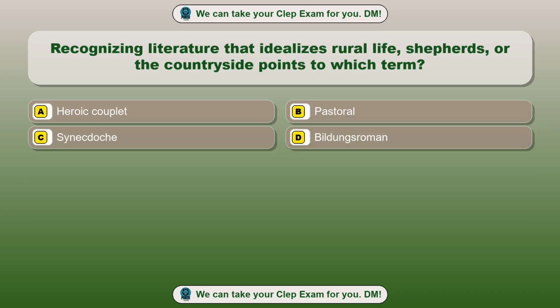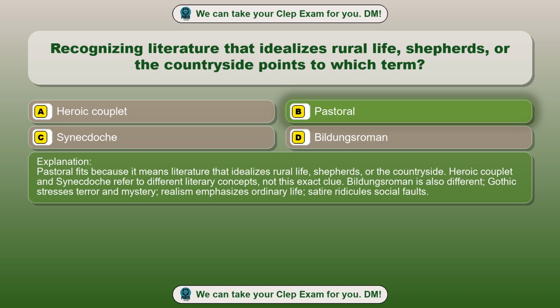Question 82. Recognizing literature that idealizes rural life, shepherds, or the countryside points to which term? Option A, Heroic couplet. Option B, Pastoral. Option C, Synecdoche. Option D, Bildungsroman. The correct answer is option B.